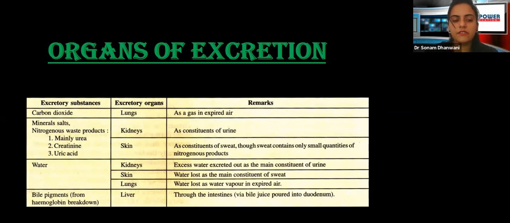And last thing is the liver. The bile pigments that we have seen are present in the liver. So again, liver plays a role of an excretory organ. That is it about the organs of excretion. This is again a very important part of the chapter. This would come as a 2-mark answer, so you just need to brush up and go through this. There are hardly 4 to 5 organs that you need to know about.